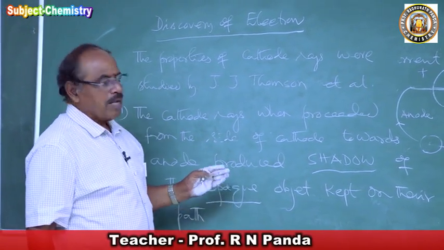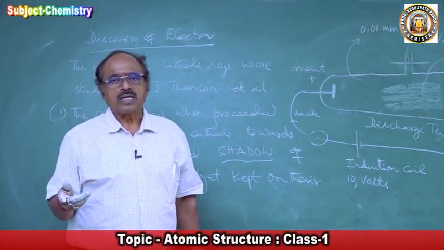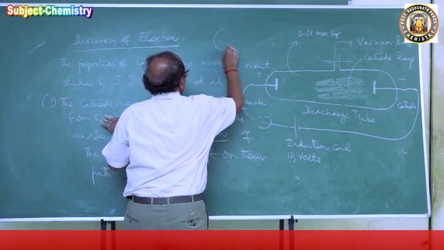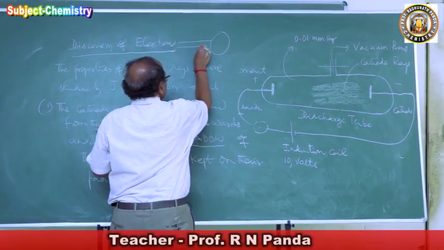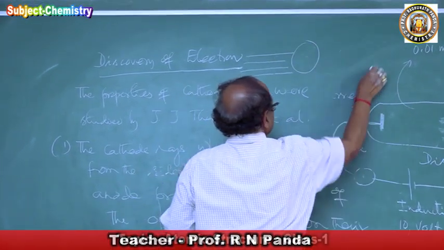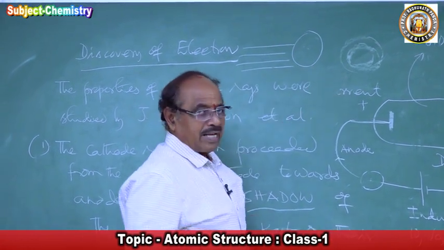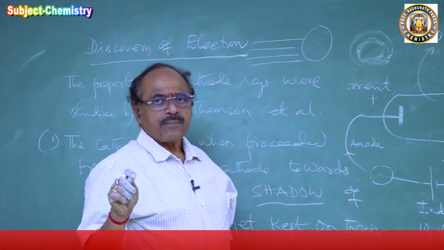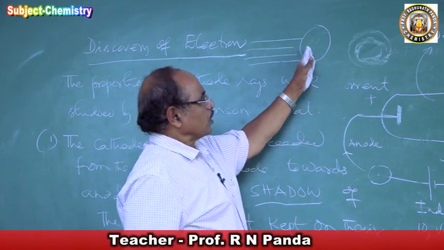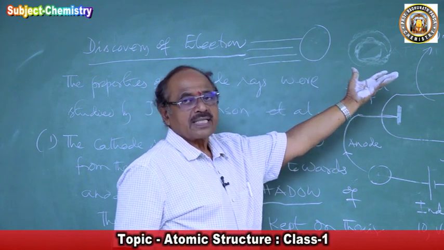Optics has already confirmed that when light comes and this is the object we kept, this cathode ray gives the shadow of the object here. Why does this shadow come? Because light always travels in a straight line and cannot cross the opaque object, so it produces its shadow.